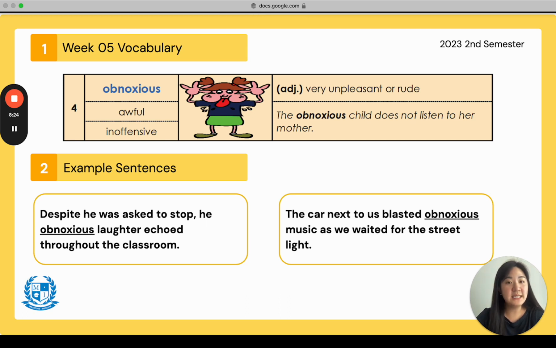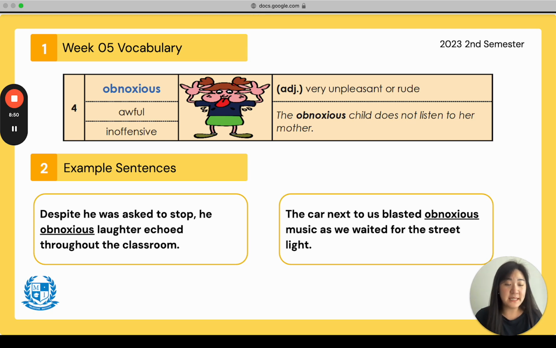The sentence says, the obnoxious child does not listen to her mother. Like in the picture, she's going, blah, blah, blah. The obnoxious, the very rude and unpleasant child does not listen to her mother. Everyone will repeat. Very good. So this child does not listen because they are very rude and so on.